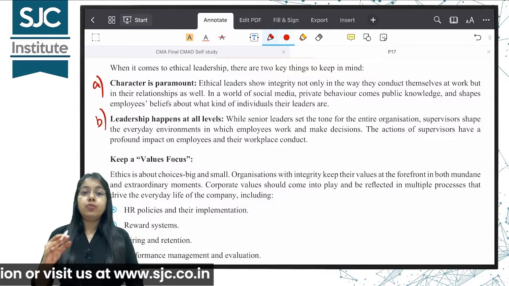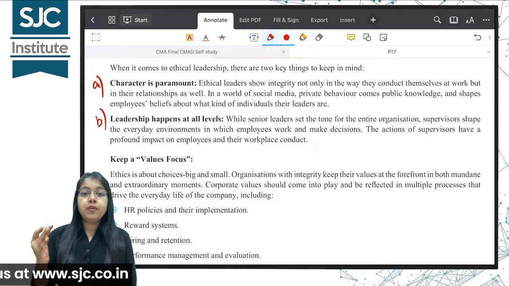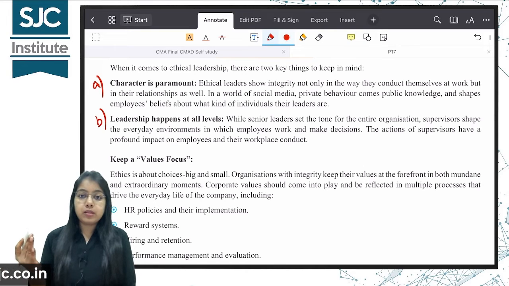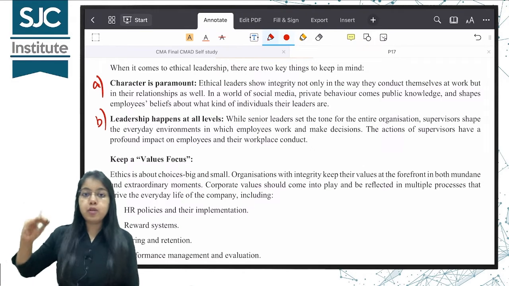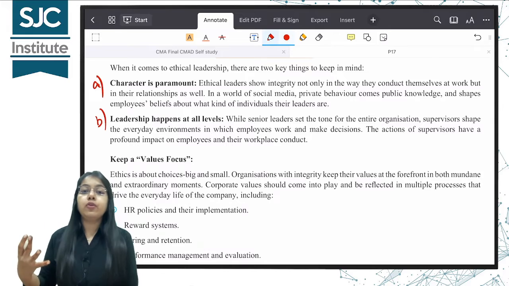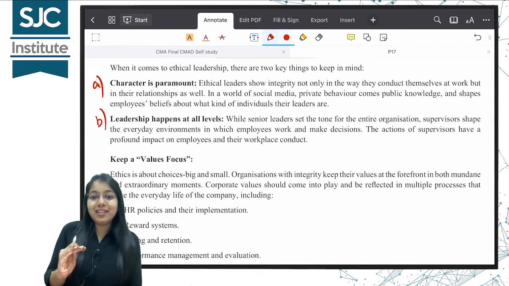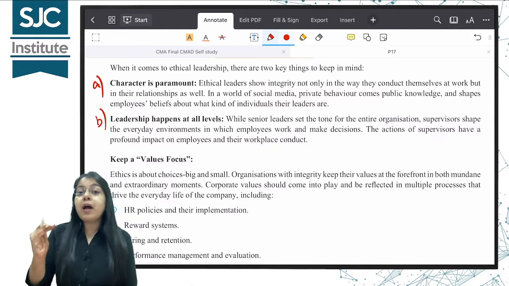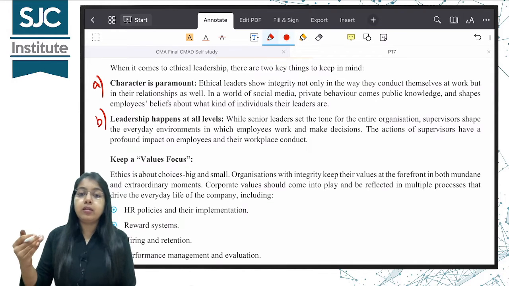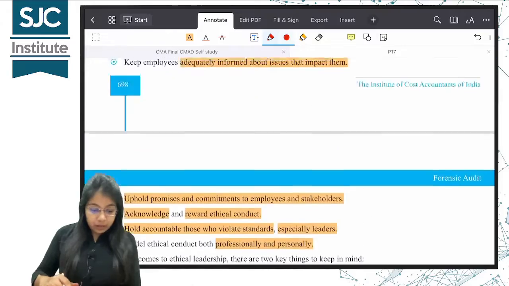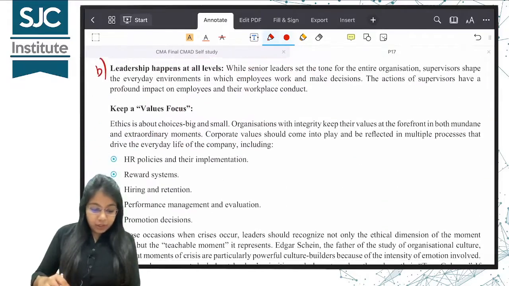It does not mean that only the senior management will follow the ethical principles. Supervisor is below the senior management, they should also follow ethical principle क्योंकि वो भी तो किसी के लीडर हैं, right? So leadership happens at all levels. Hence everyone should follow the ethical principles. This was point number 3, develop a culture of integrity.